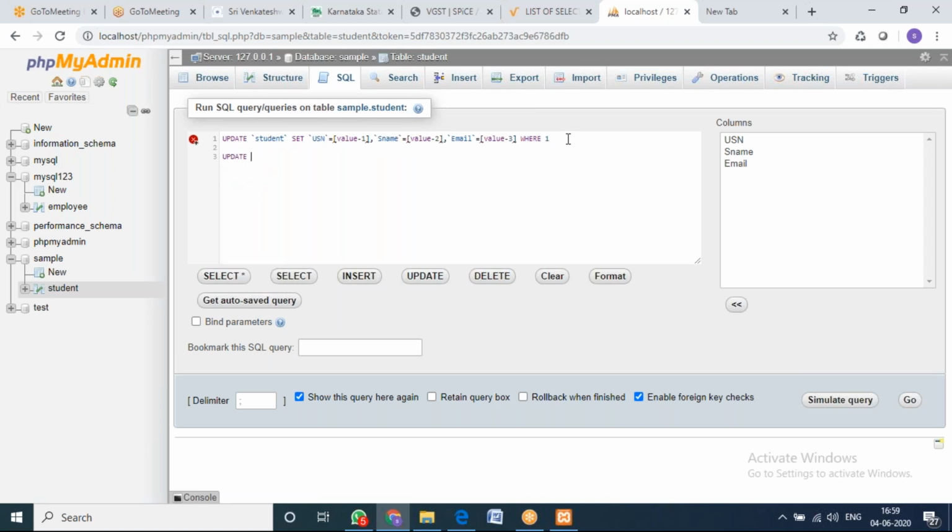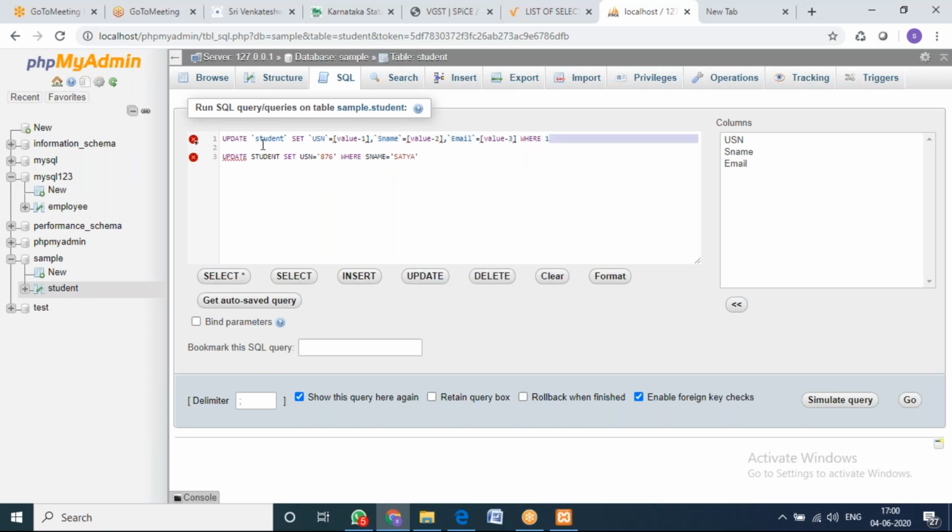Update table name student set USN equals to, I want to modify it to some USN. I'll change it to 876, where the condition is S name equals to Satya. So my syntax goes something like this: update student set USN equals to 876 where S name equals to Satya.